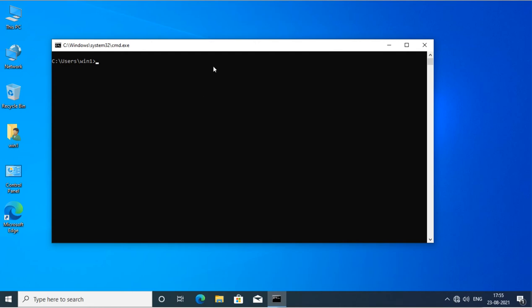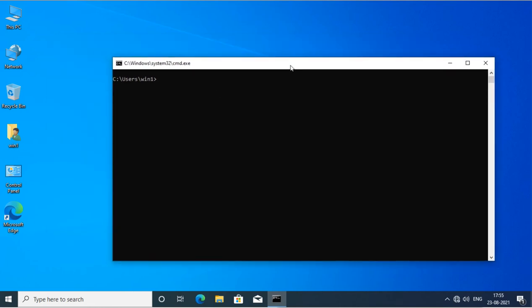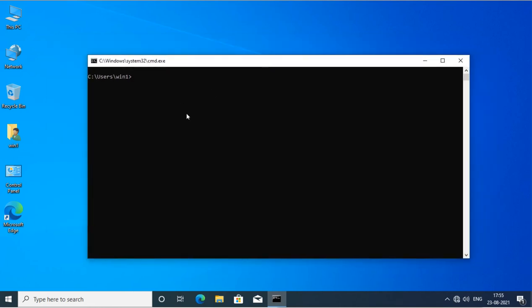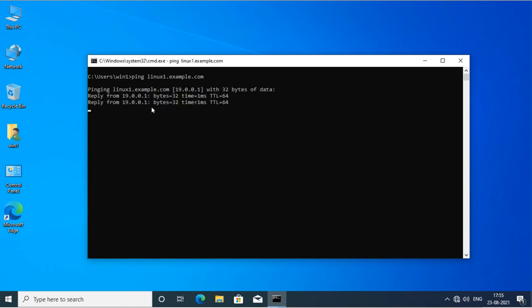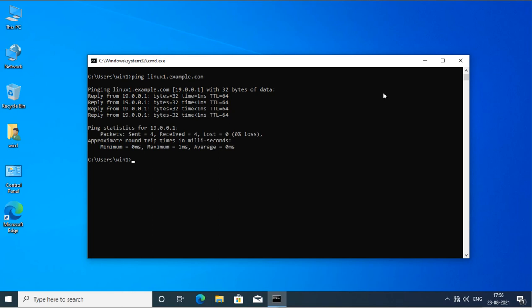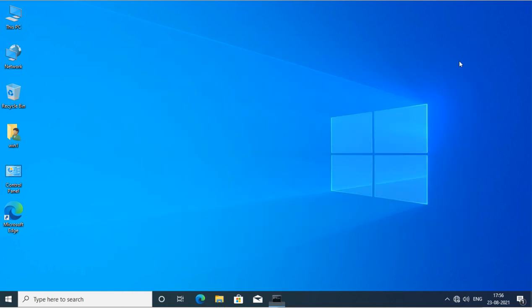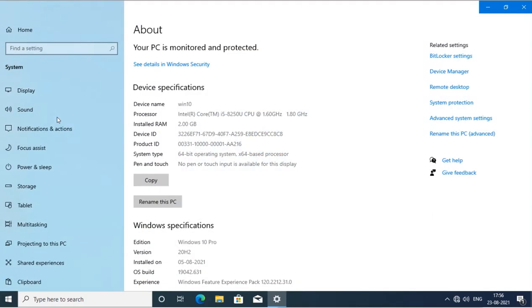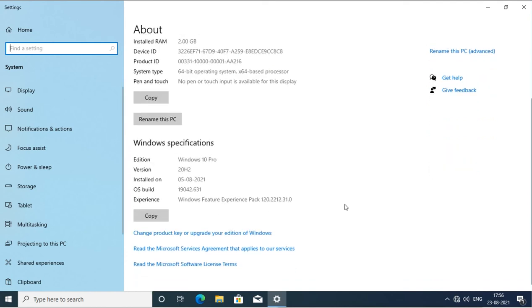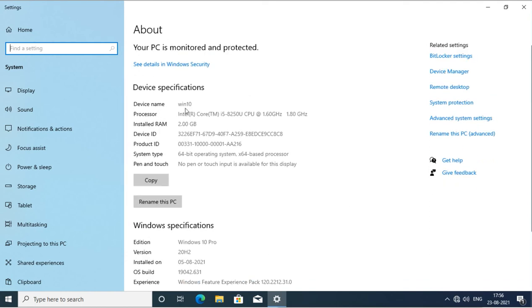So this is our Windows 10 machine, and first I have to make sure that it is connected to our Linux server. So I will try to ping it by name, so that we can see the DNS is also working. It is working, we are getting the reply, that means we are connected to the Linux server. Now when we check the properties of this PC, this PC is in a workgroup right now, and we can rename this PC.